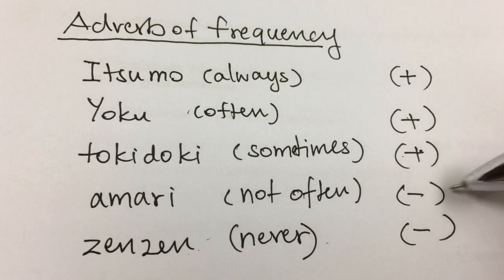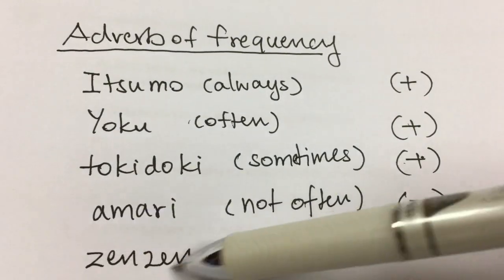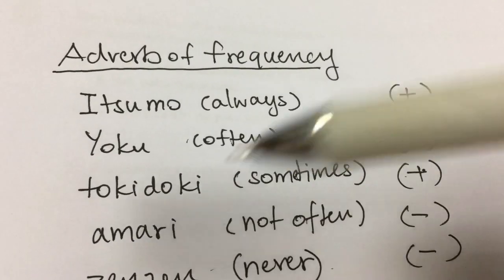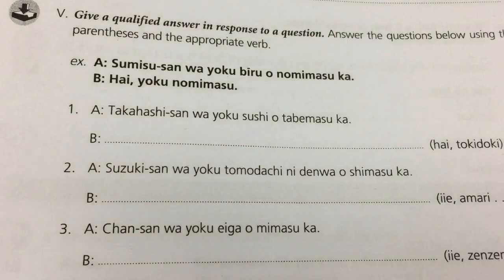So in the examination, please be careful if you see the word あんまり or 全然 in a sentence. You have to change the verb to negative. Okay, so let's do the exercise together.